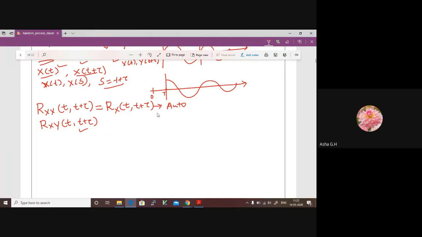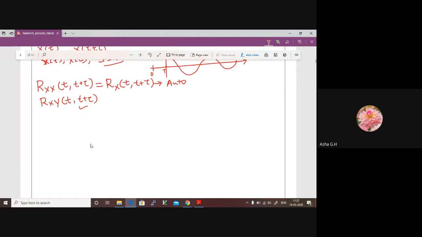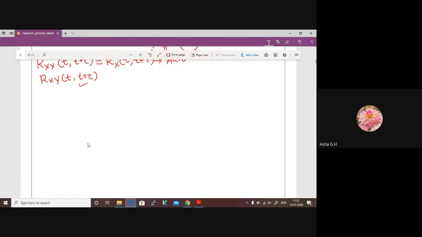Now, the autocorrelation function defines how much a signal is similar to the time shifted version of the same signal itself. That is the autocorrelation function. Autocorrelation and cross correlation will be discussed again in detail by taking some examples.